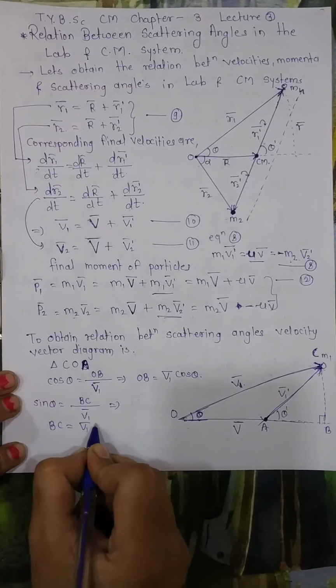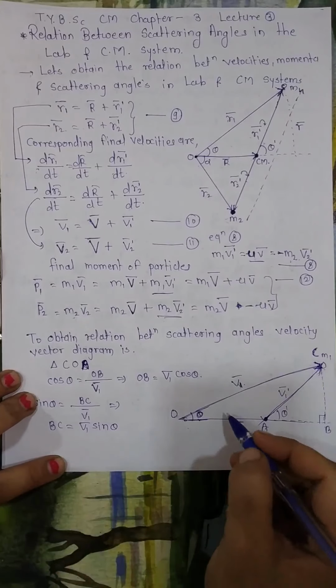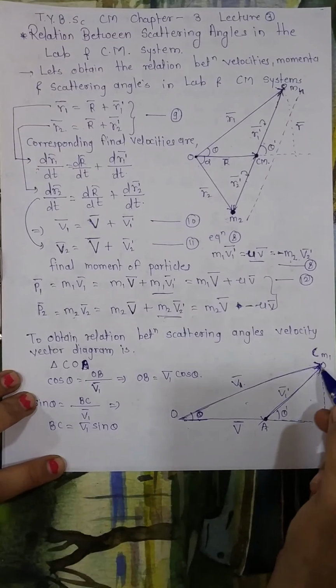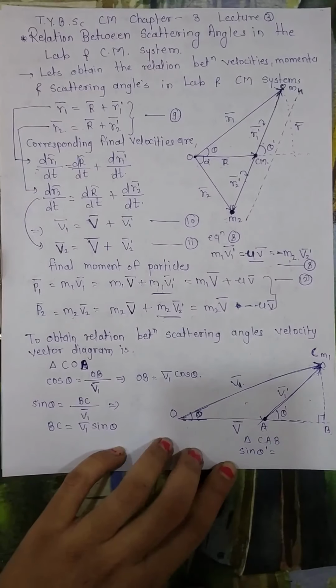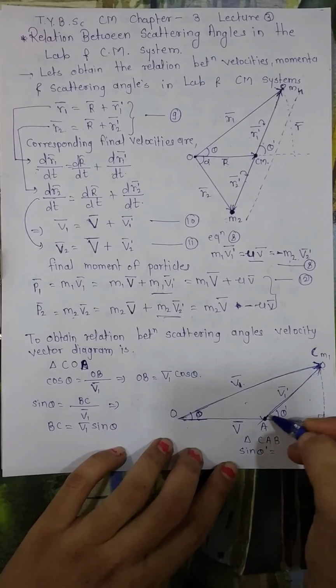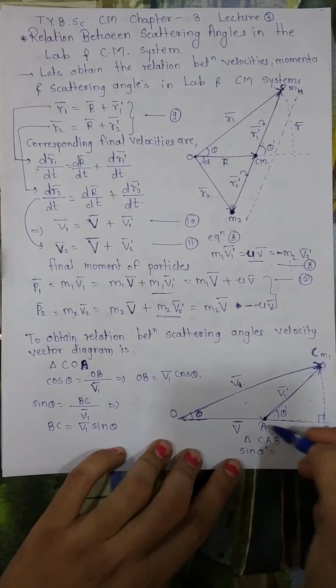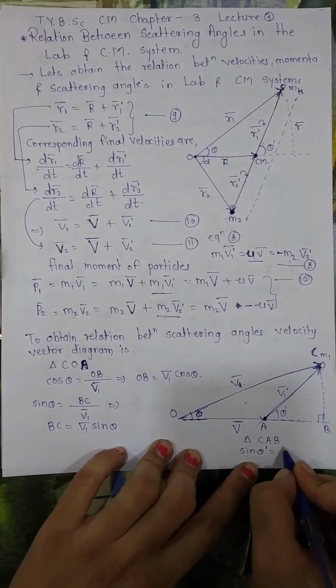Also, if these two triangles are similar, for triangle CAB, sin theta dash will be opposite side upon hypotenuse. Here the opposite side is BC and the hypotenuse is V1 dash bar for triangle CAB.